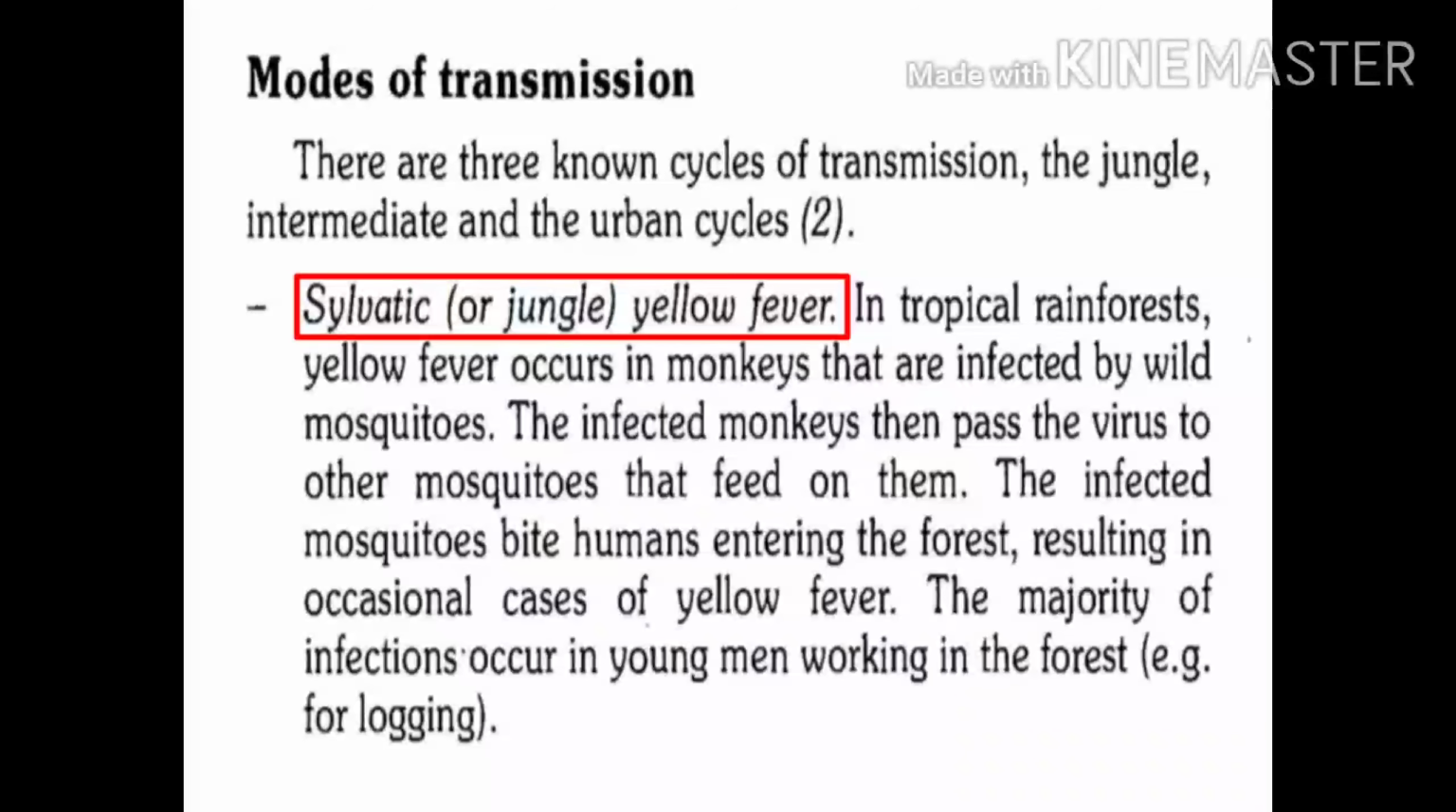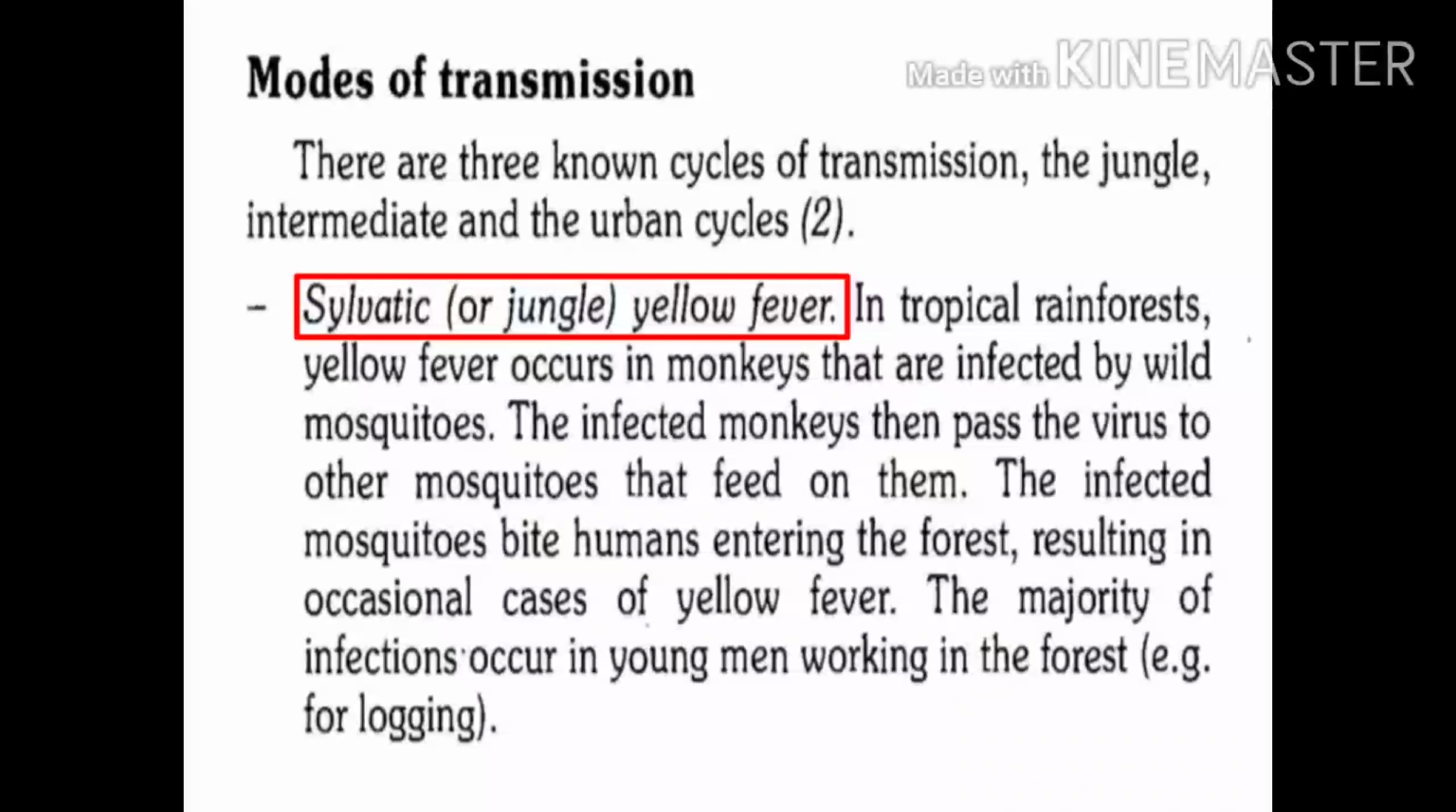The jungle cycle, also called the forest cycle, is also called the sylvatic cycle. This cycle is mainly seen in tropical rain forests. Now, how is this cycle maintained in nature? Infection occurs in monkeys.